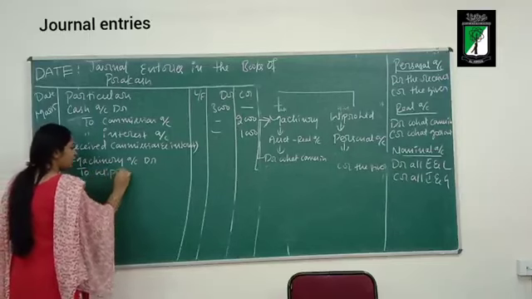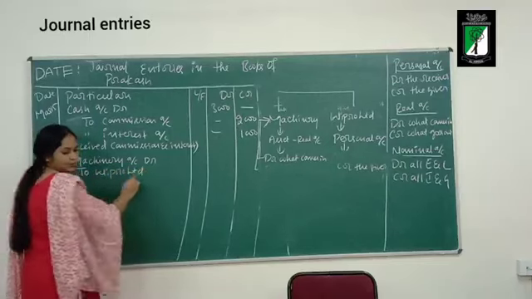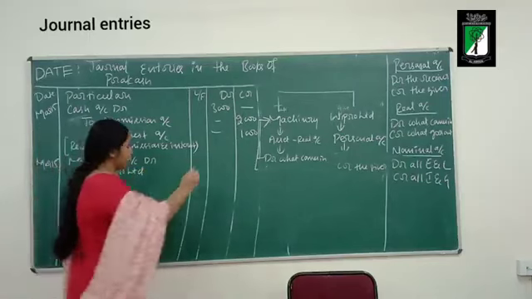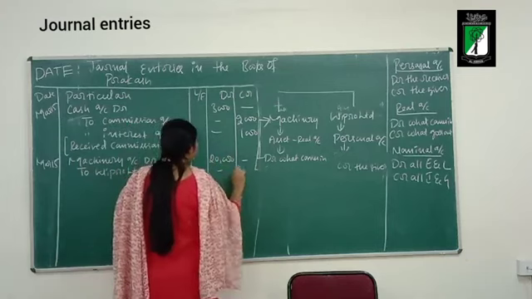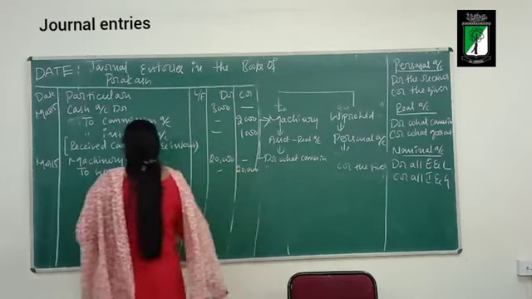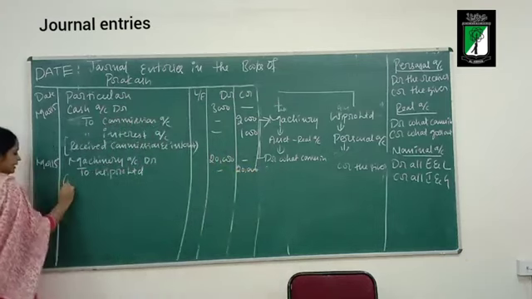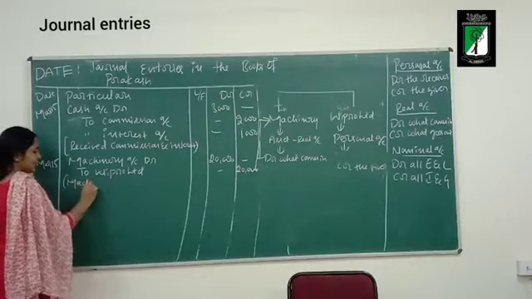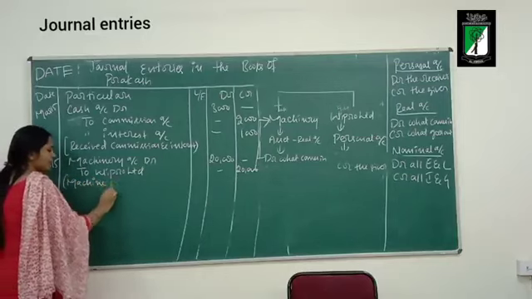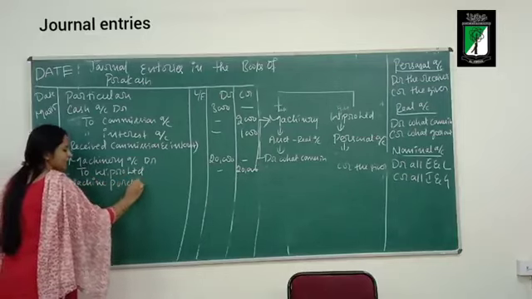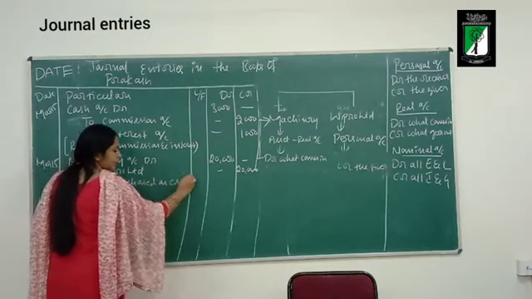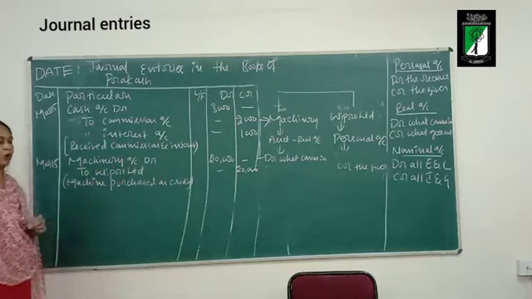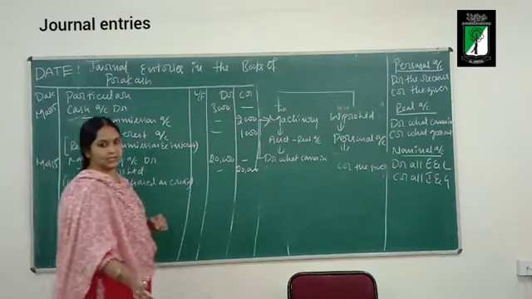What is the value of the machine? Rupees 20,000. Narration: Machine purchased on credit. It is a credit purchase because cash is not involved in this transaction.